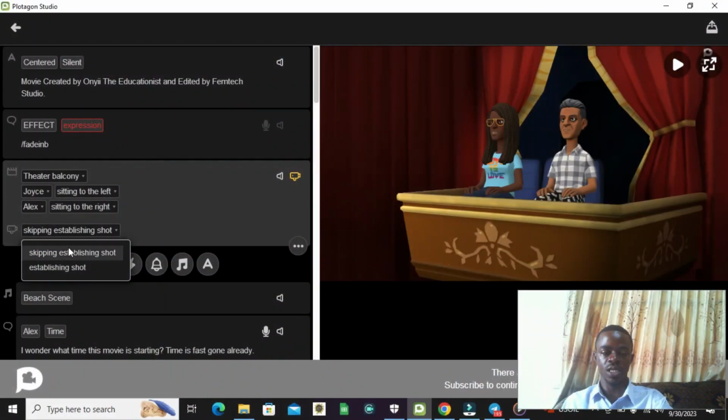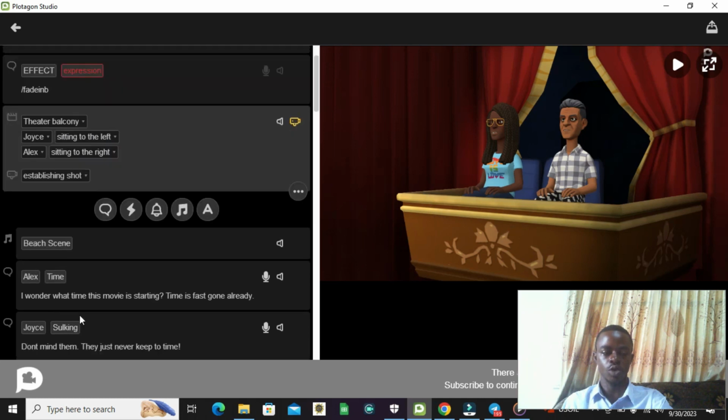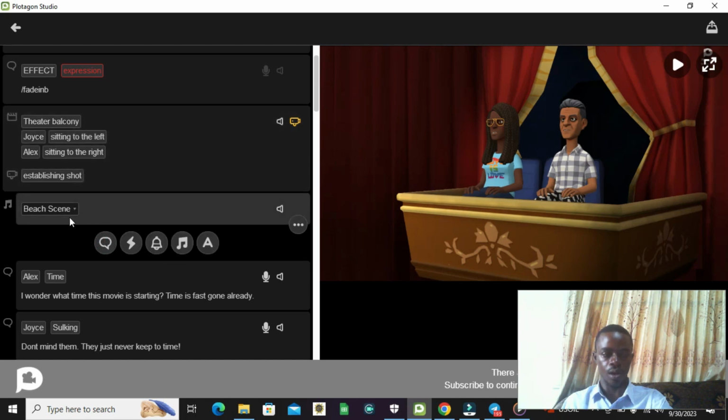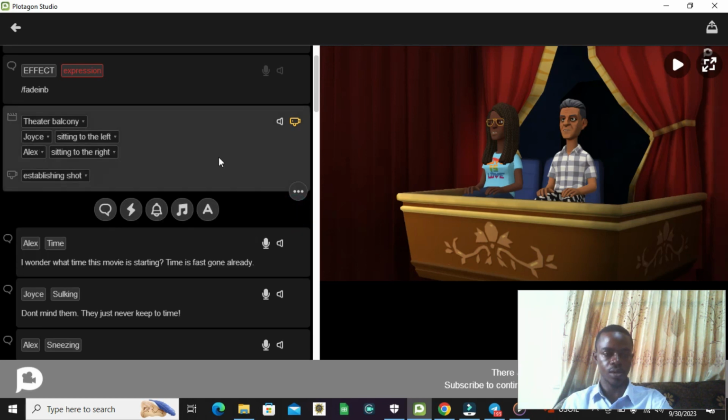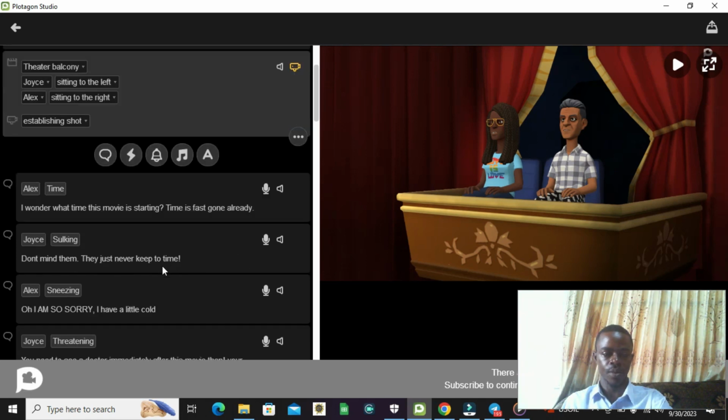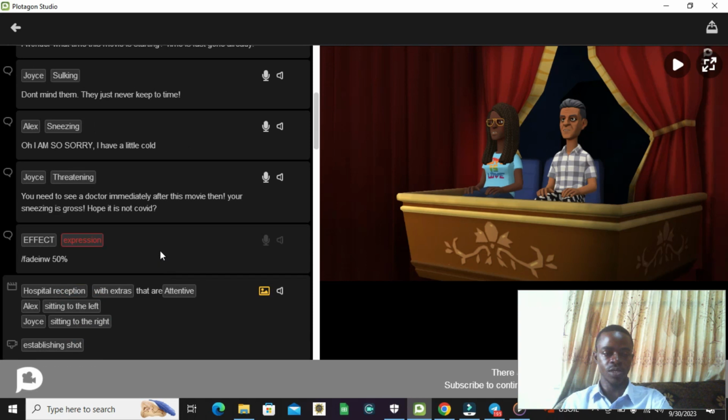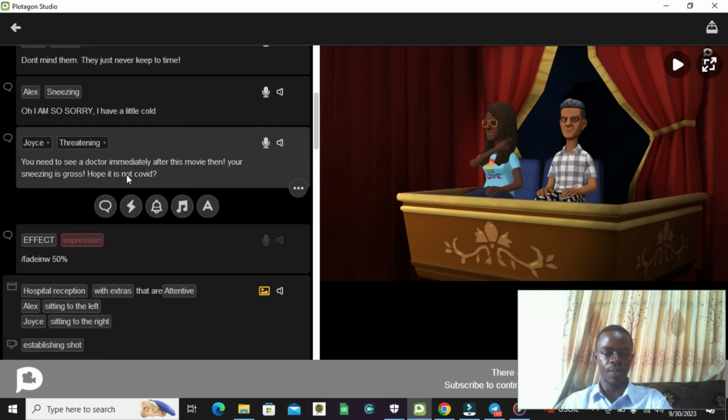The difference is that when you click on establish shots, it always gives a delay before it moves to the text you've inputted. So when I click on establish shots, then before it moves to whatever we have typed here. Then next, you notice there is a fade from here. Let me play this and you can see this expression, so I'll talk about that.